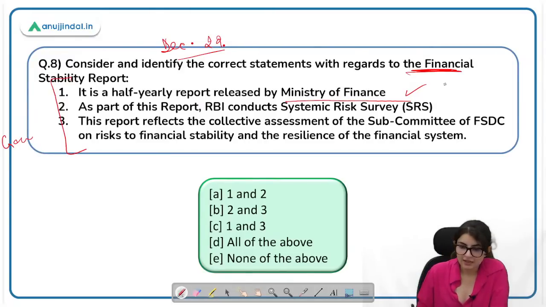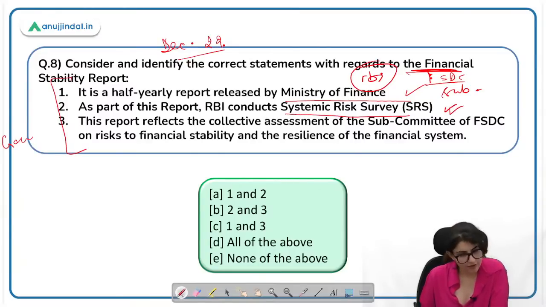So it is actually FSDC. The subcommittee prepares it. So it is released by RBI. As part of the report, RBI conducts a systemic risk survey. This is correct. This report reflects the collective assessment of the subcommittee of FSDC on the risk to financial stability and resilience to the financial system. This is also correct. We had to find out the correct statements, 2 and 3. B.